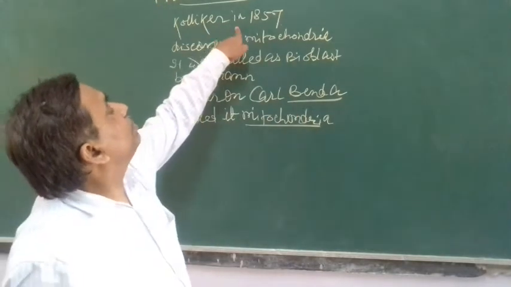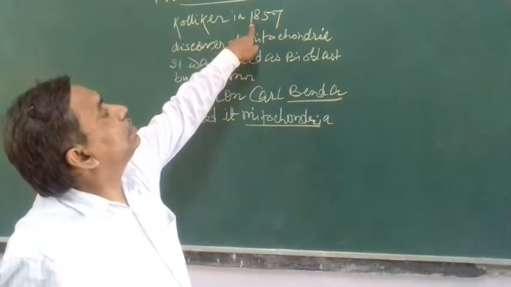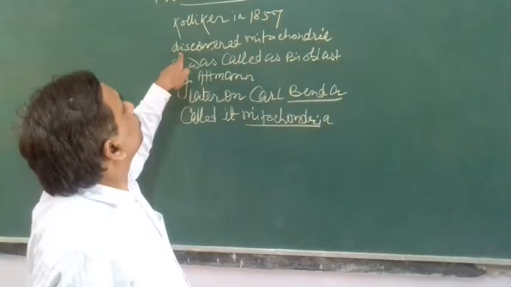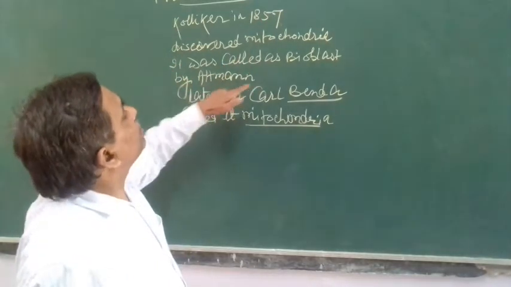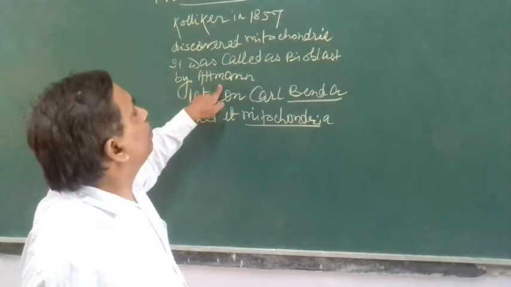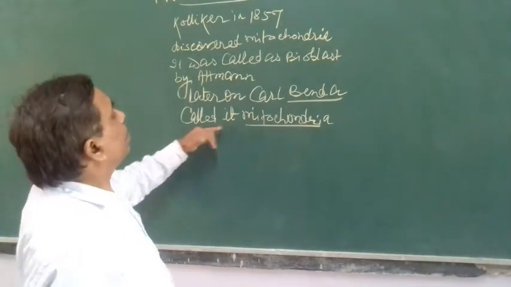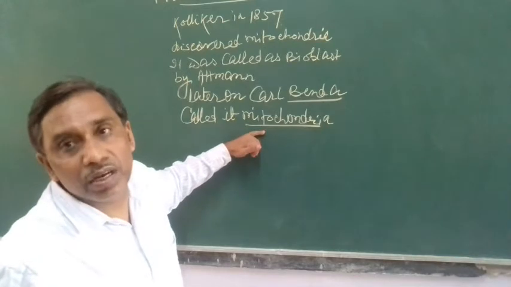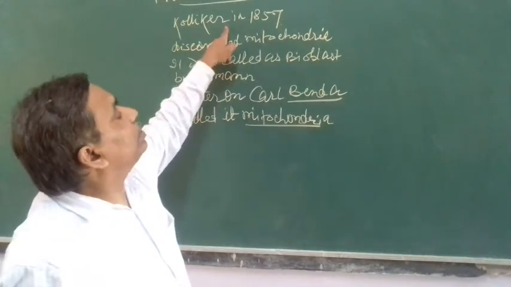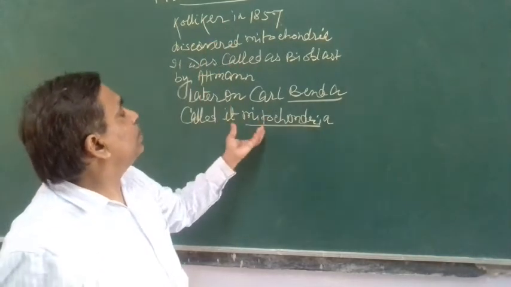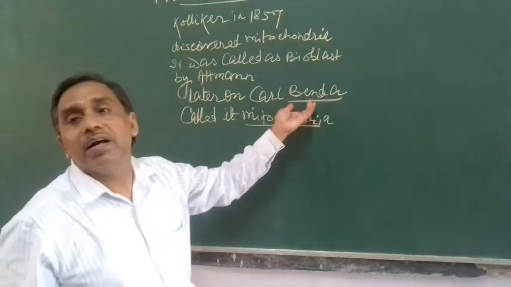Mitochondria was discovered by Kolliker in 1857. It was called bioblast by Altman. Later on, Carl Benda called it mitochondria. So it was discovered by Kolliker, but the word mitochondria was given by Benda.